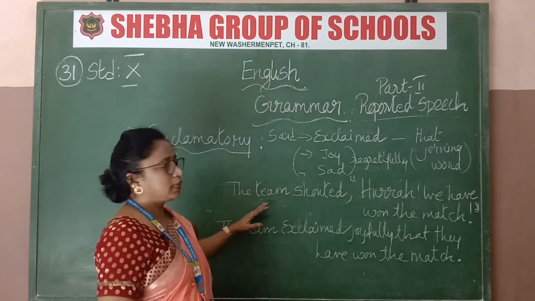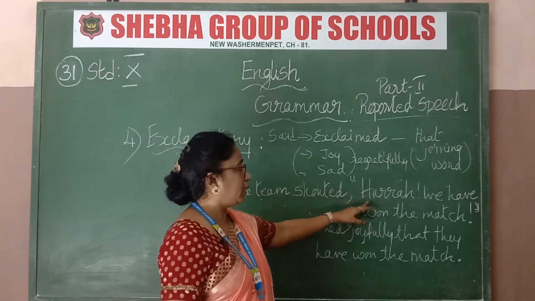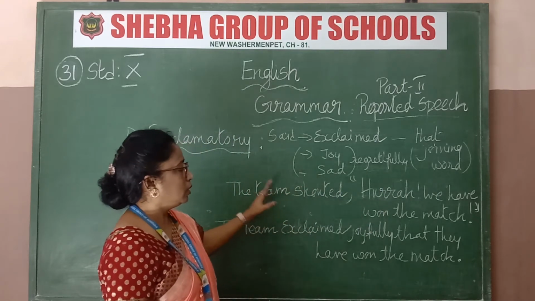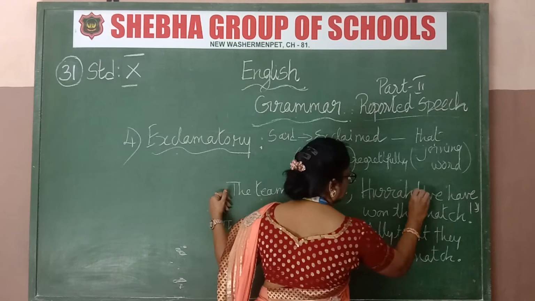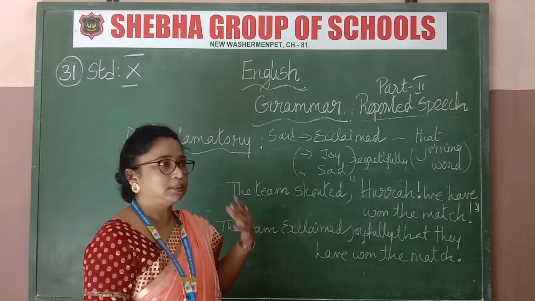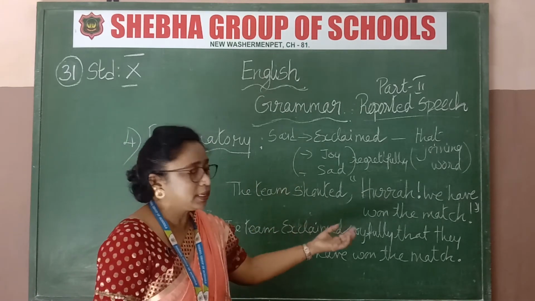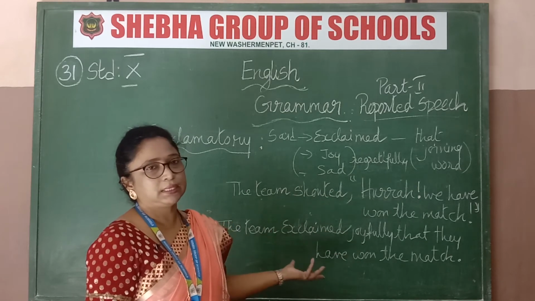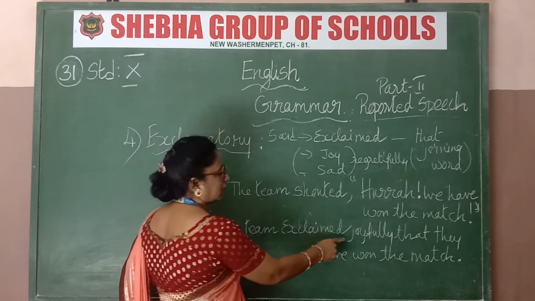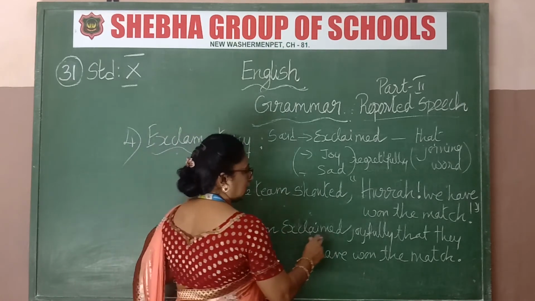Now see the example given to you. The team shouted, "Hooray, we have won the match!" So what we are seeing is an exclamatory sentence. What are they showing? A surprise, a joy that they have won the match. When you see the exclamation mark itself, automatically you will know it is an exclamatory sentence. So how are you going to change it? The team exclaimed. Is it joy or sadness? Joyfully. The team exclaimed joyfully.